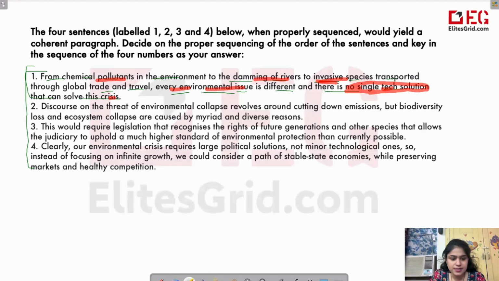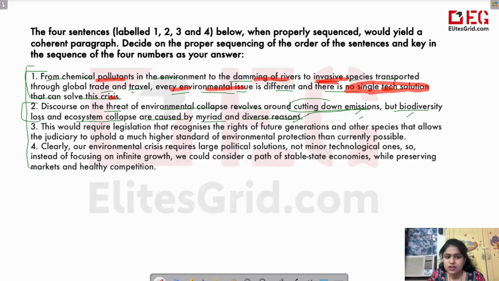Second sentence, discourse on the threat of environmental collapse revolves around cutting down emissions, but biodiversity loss and ecosystem collapse are caused by myriad and diverse reasons. So this particular sentence is telling us that we just talk about cutting down emissions. हमारा सारा focus सिर्फ carbon dioxide के emissions कम करने पे होता है. But we have so many other causes as well.